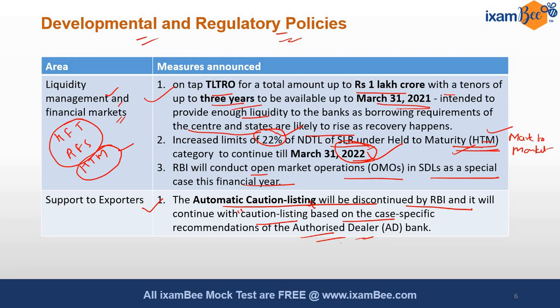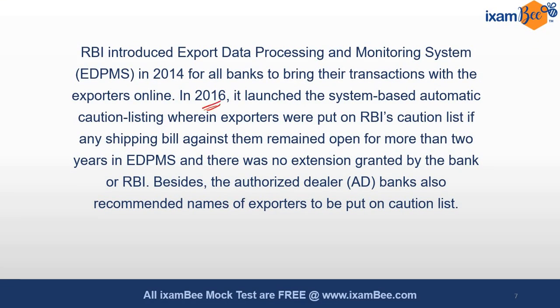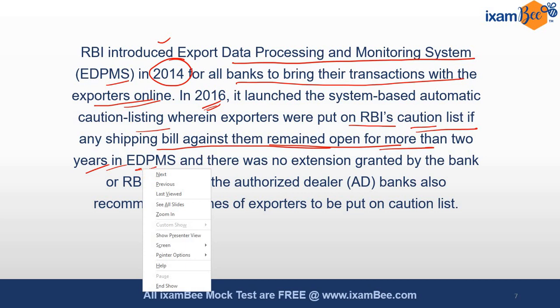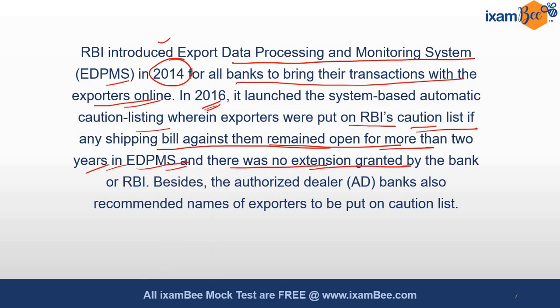But let me explain what this automatic caution listing is. Automatic caution listing started in 2016, but before that in 2014 RBI introduced the export data processing and monitoring system, EDPMS, in which all banks were brought into reporting their transactions with the exporters online. In 2016, when this automatic caution listing was introduced, exporters were put on RBI's caution list if any shipping bill against them remained open for more than 2 years in EDPMS, and there was no extension granted by the bank or RBI. 2 साल तक exporter ने payment नहीं किया है, तो name will reflect in the caution list.